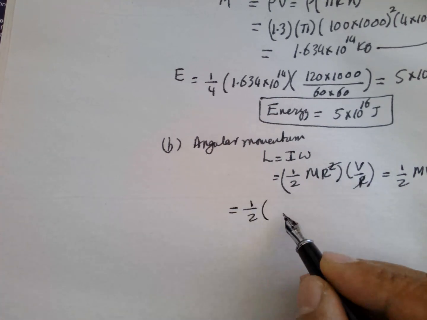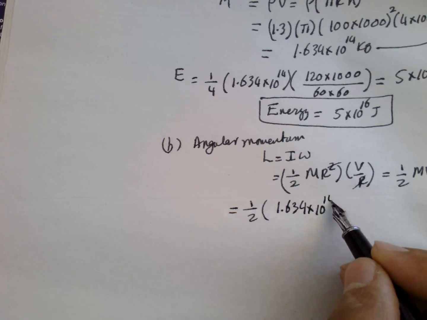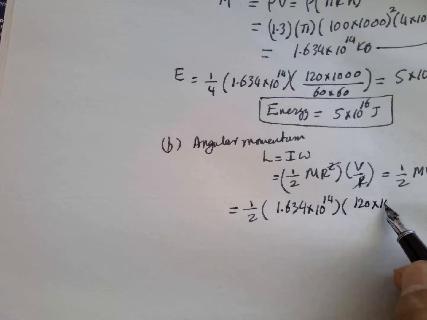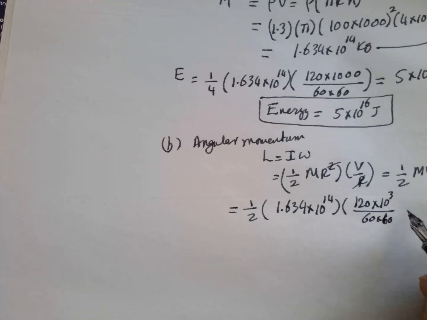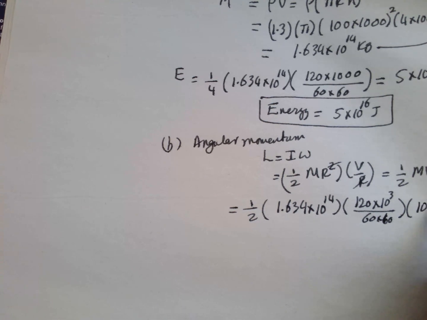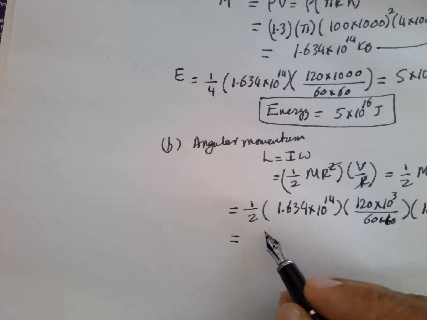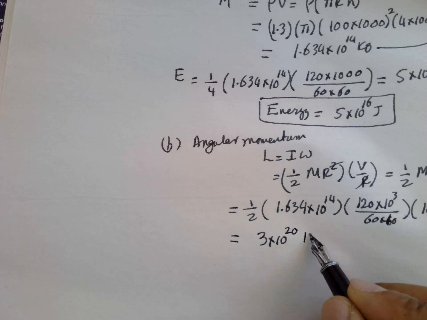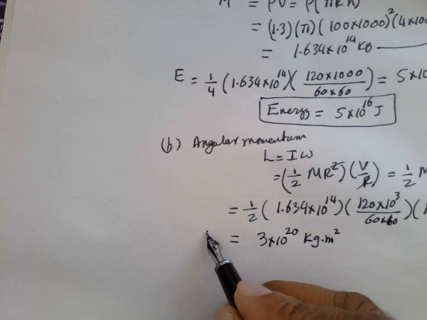So half into m is 1.634 into 10 power 14 kg, and velocity is 120 kilometers, 10 power 3, divided by 60 by 60 seconds, into r. r is equal to 100 kilometers, 100 into 10 power 3. So this will give the total amount, equal to 3 into 10 power 20 kg meter square per second. So this is the angular momentum.